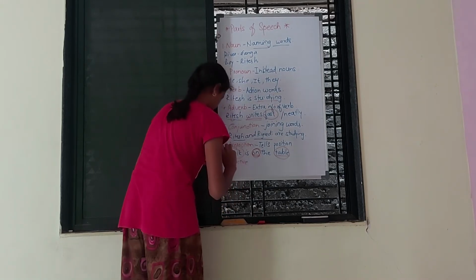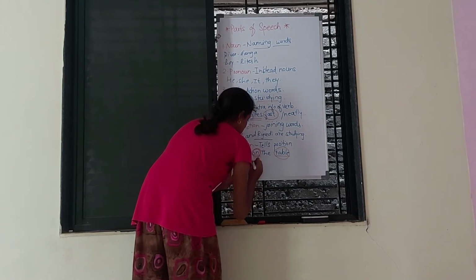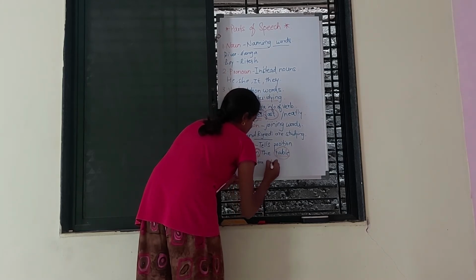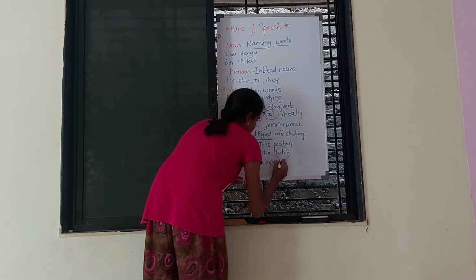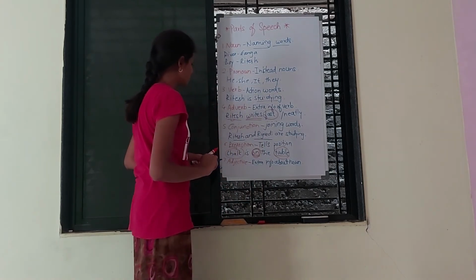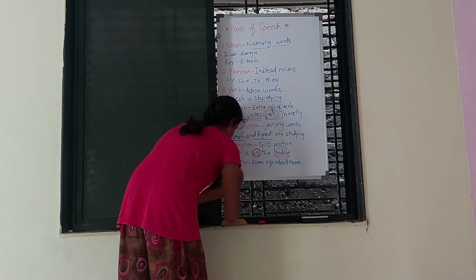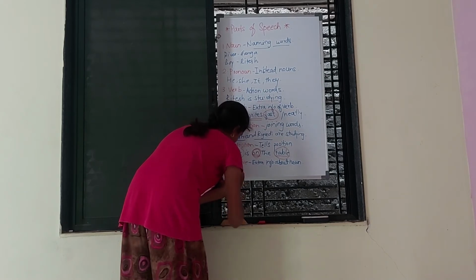Seven, adjective. Adjective is a word which gives us extra information about the noun. For example, Rigvedi is a good girl.